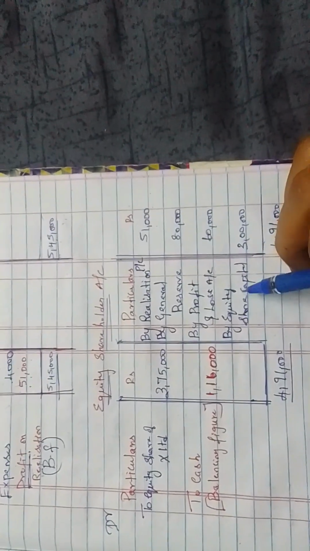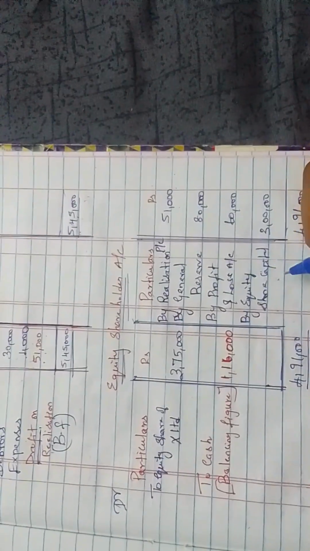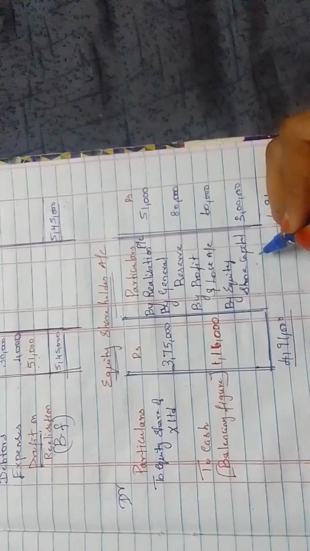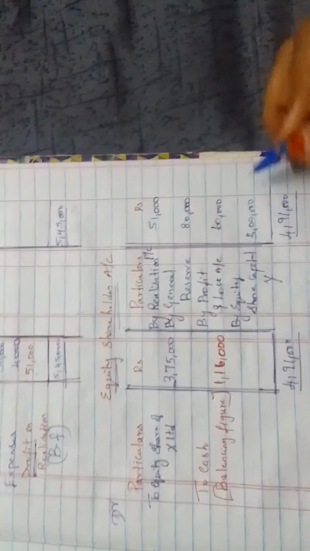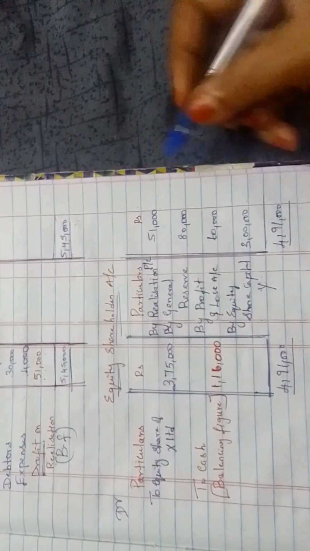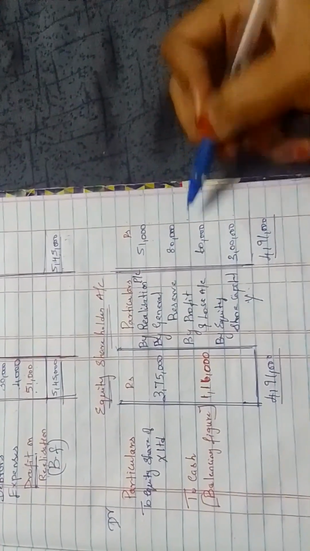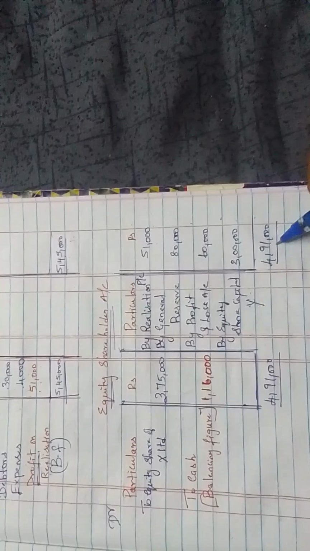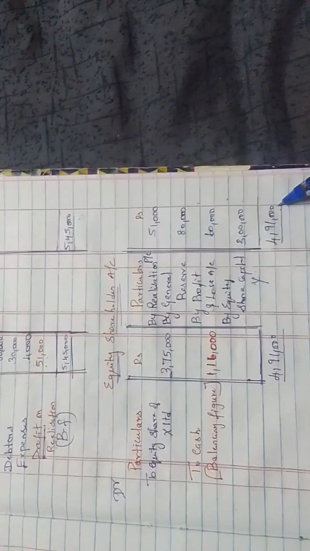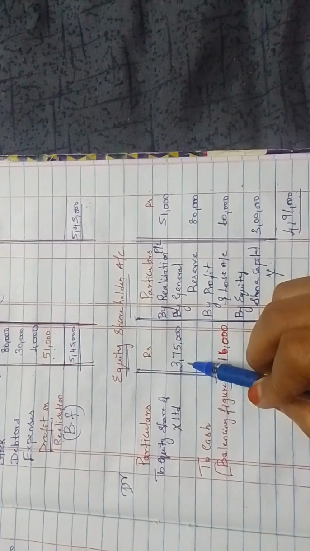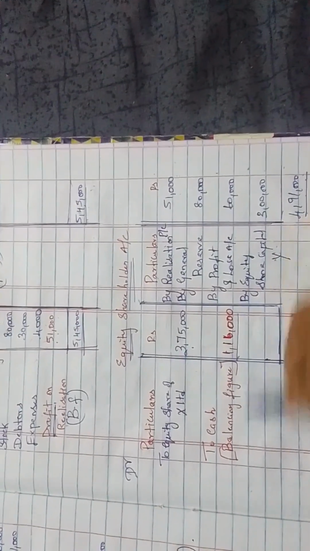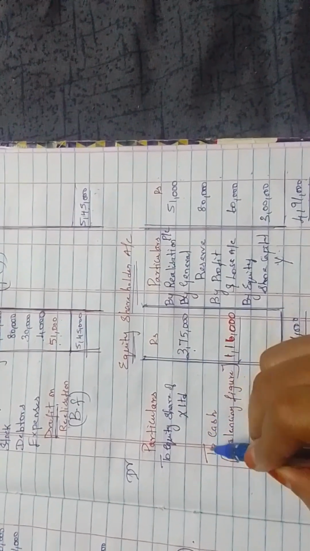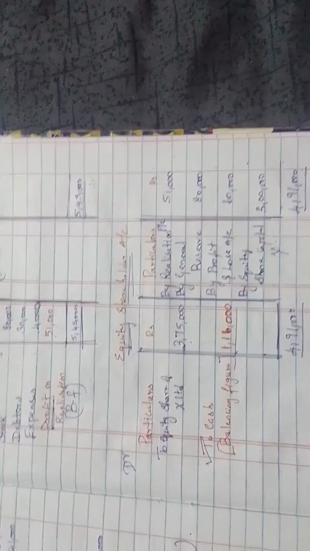And equity share capital was, in the previous balance sheet of the Y Limited, 3 lakh. Now we are going to tally all the values: 51,000, 80,000, 60,000, 3 lakh. The answer will be 4,91,000. From here we are going to deduct this value. You will get 1,16,000. That is a balancing figure. We will showcase it as cash.